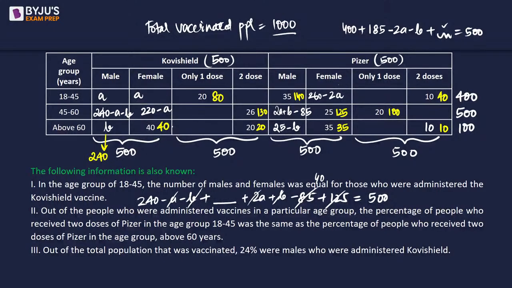Now the sum of all of this should be 500, which it is. A and A, B and B, A and A, they all cancel out. And the sum should be 400, this should be 100. Okay, so everything makes sense.